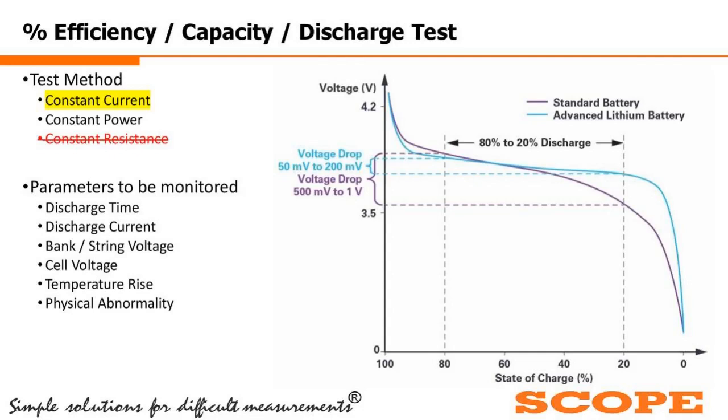Now, whenever we are carrying out the discharge test, you can see that in the early part of the discharge, up to about 80%, the voltage is gradually lowering in an exponential way. And after 20%, the voltage is again decreasing exponentially.